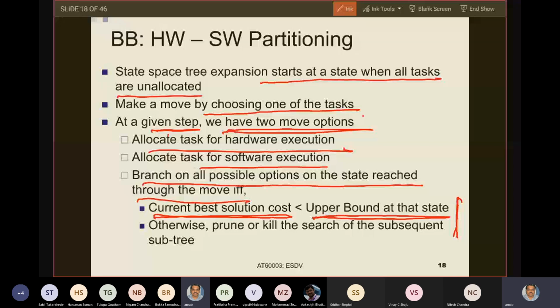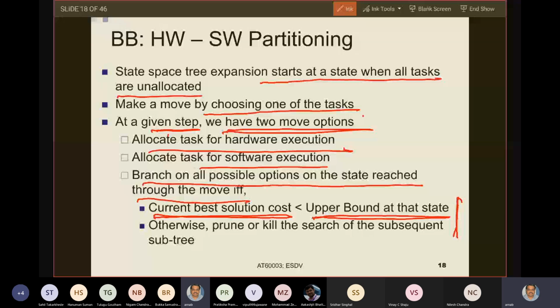I am at a given state, and I am trying to find a mathematical upper bound estimate through some quick heuristic method. But the important point is that it should be an estimate of the upper bound on the cost that I may possibly ever get by exploring the subtree from that state.